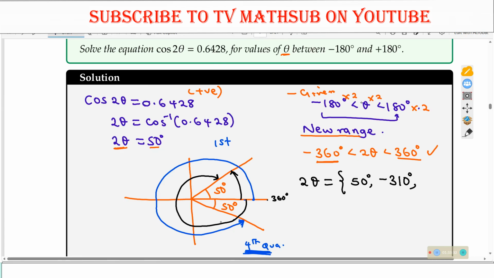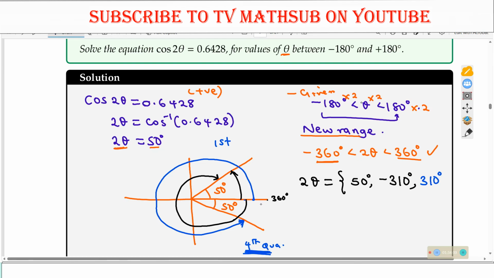So what is that angle from here up to this given point? That angle will be 310 degrees, and it is positive because we are following this direction.